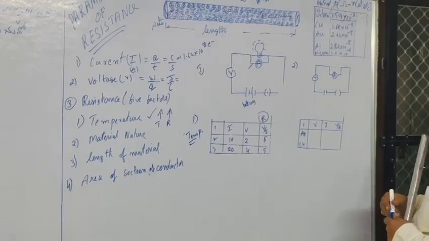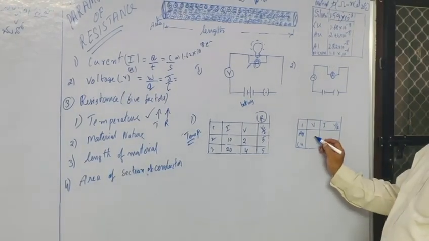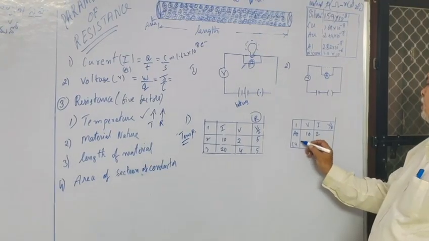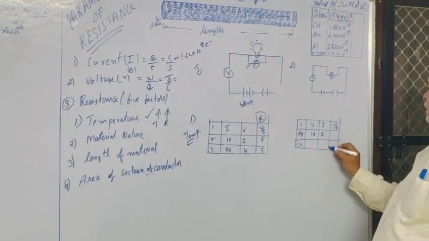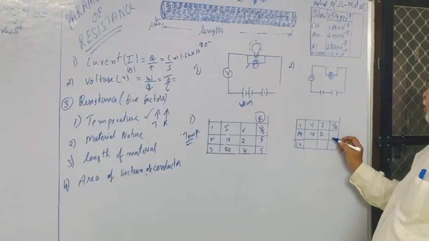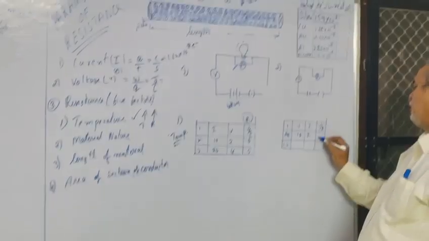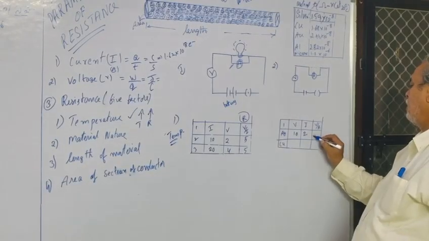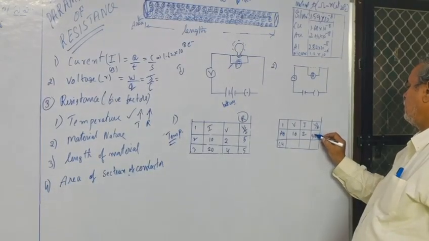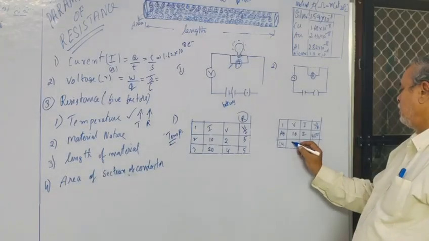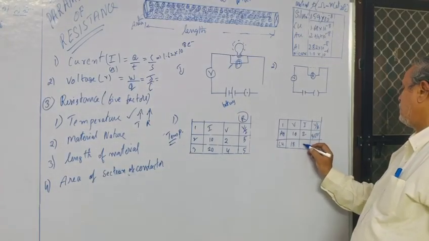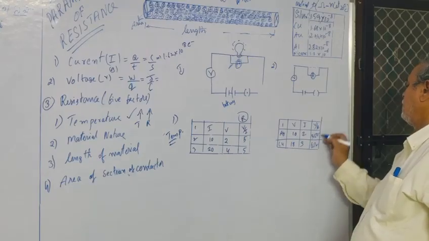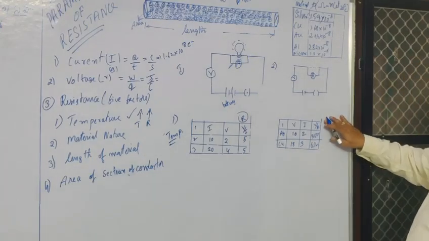Here, in this way you will have to observe. This is 10, this is 2. Here the resistance is different. Suppose this is 3 ohms or 5 ohms, and this is 18 by 6 ohms.